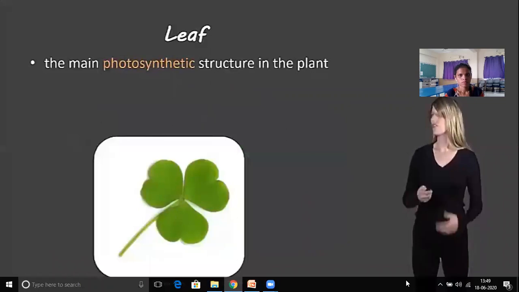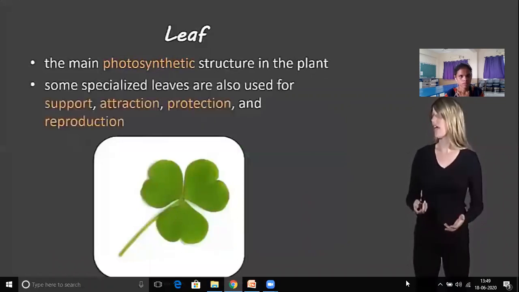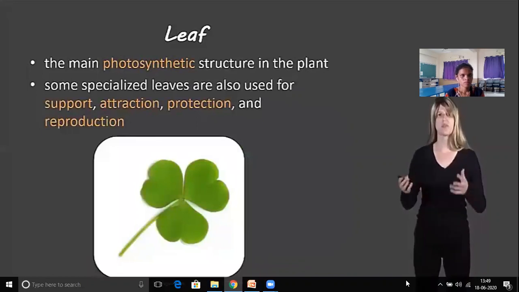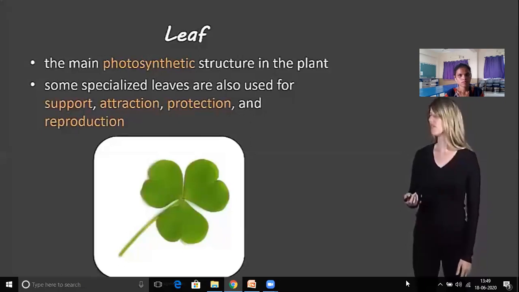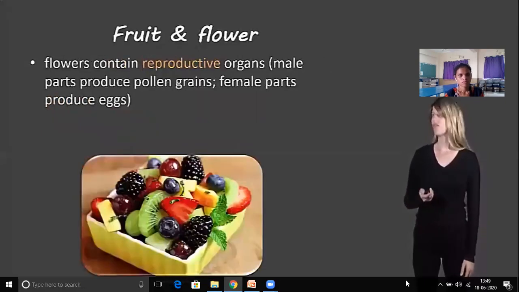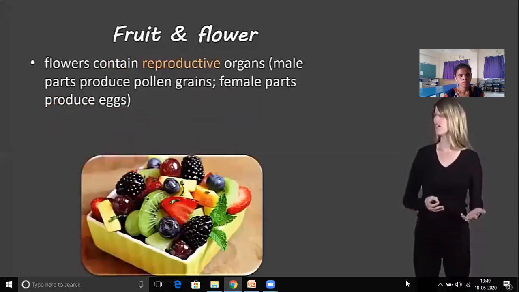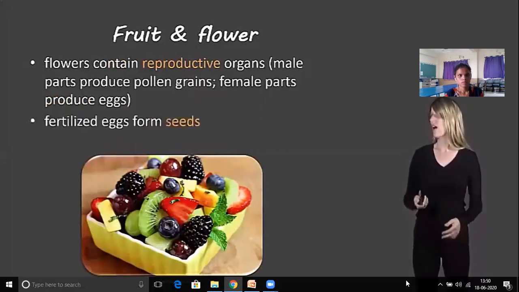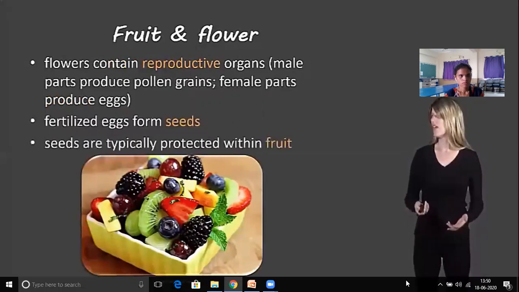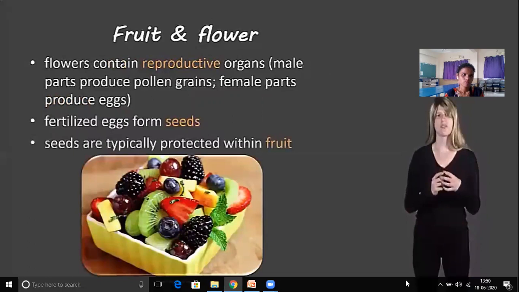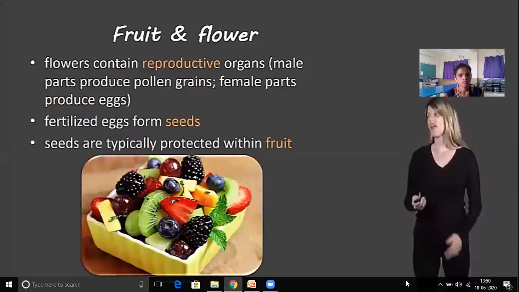The first structure is the leaf, the main photosynthetic structure in the plant. Some leaves also have other roles, such as support, attraction, protection, and reproduction. The next is the fruit and flower, which contain the reproductive organs. The male parts produce pollen grains and the female parts produce eggs. The fertilized eggs form seeds, and the seeds are usually protected within the fruit.